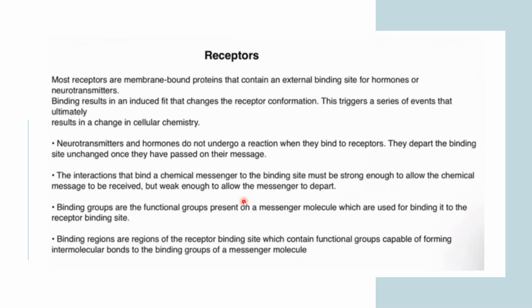Okay, so the binding groups are the functional groups present on a messenger molecule which are used for binding it to the receptor binding site. We learned this in, I think, the week 1 or week 2 tutorial lecture, in which I gave you examples or questions of the different binding functional groups responsible for the binding of the receptor molecule and the messenger molecule, like free amine, hydrogen bonding, van der Waals interaction, polar interaction, ion interaction.